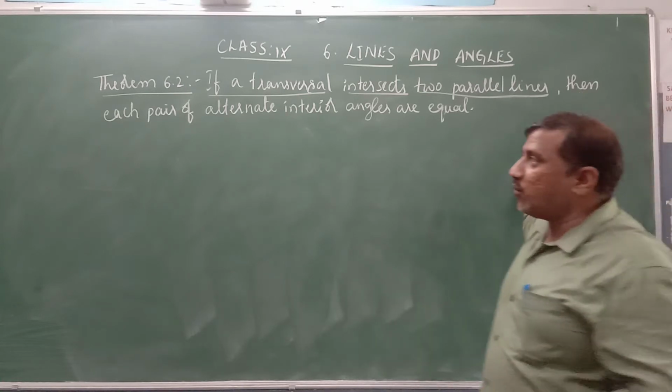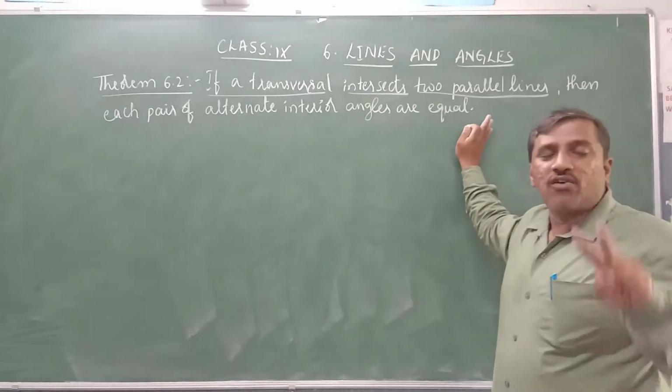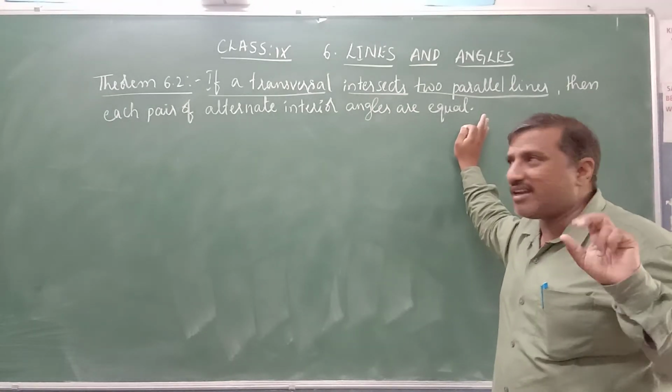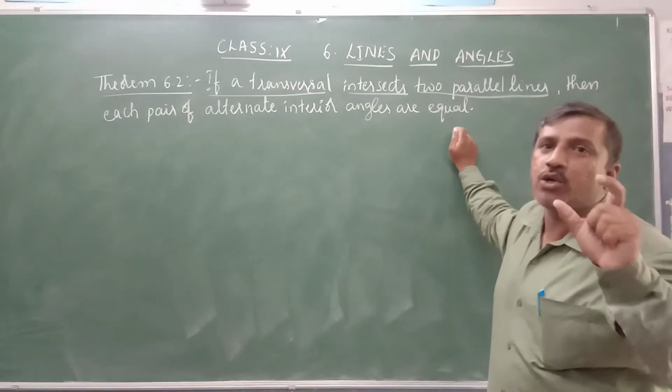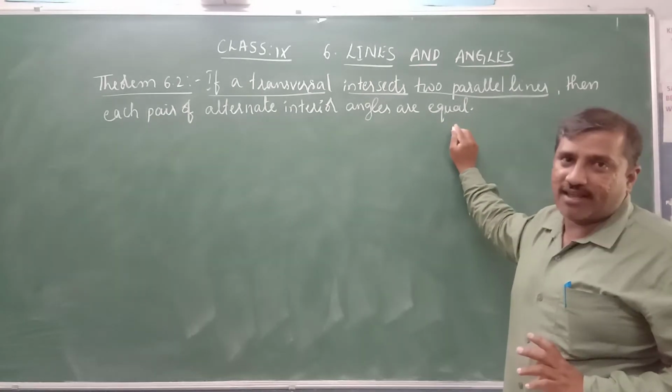Then what we have to prove is that each pair of alternate interior angles is equal. We have two pairs of alternate interior angles, and we have to prove both pairs are equal.